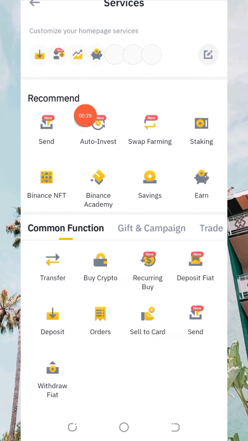Then, as you can see, different services are being rendered by Binance. We have auto invest, we have staking, we have savings. Under savings, when you click on savings, you will see the flexible savings account there, and that is for savings. But today, I want to show you how to make your daily interest or your profit on a daily basis under staking. So now, let me click on staking.